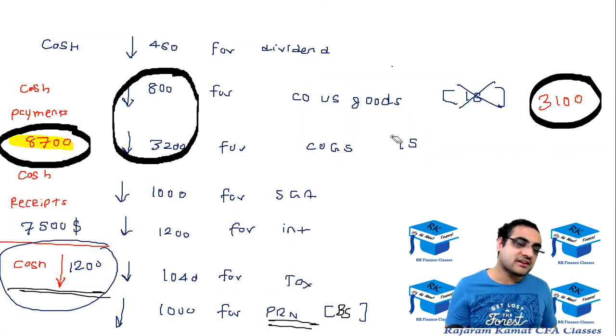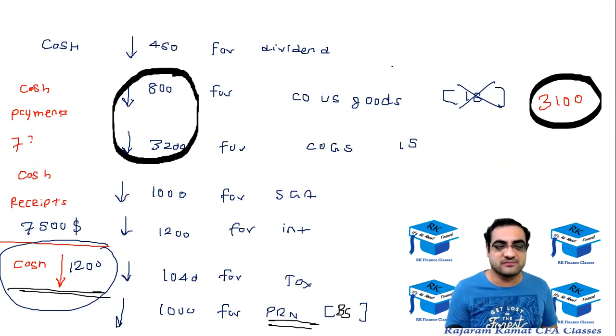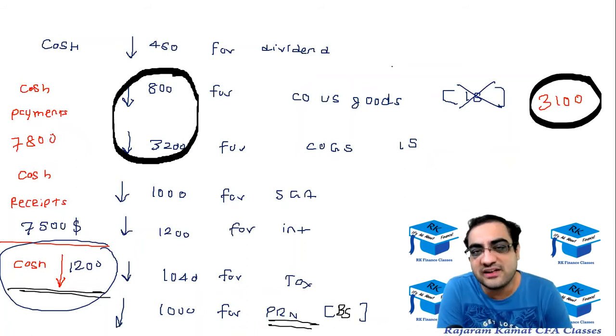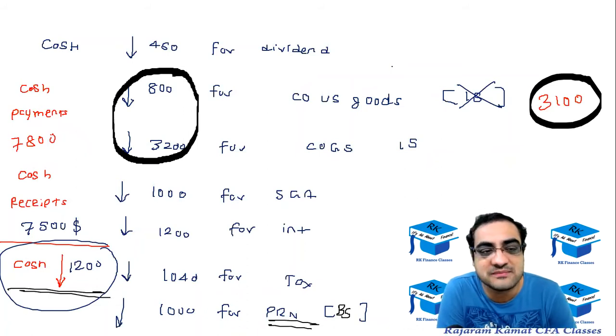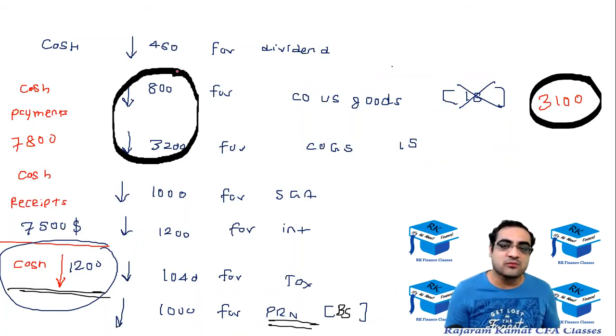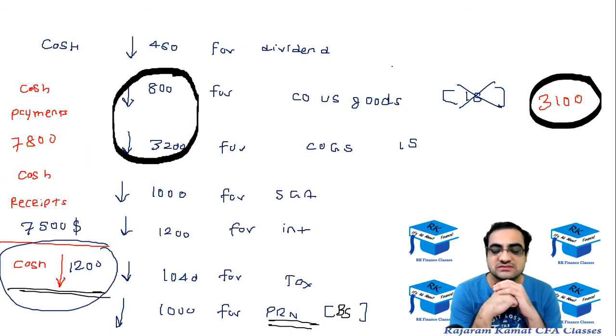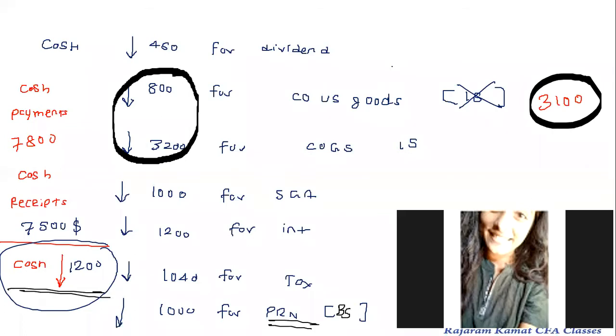So 8,700 will now become 7,800. 8,700 minus 900 becomes 7,800. With that, Anjali, can you tell me what would be the cash gain or cash loss? There is a cash gain.